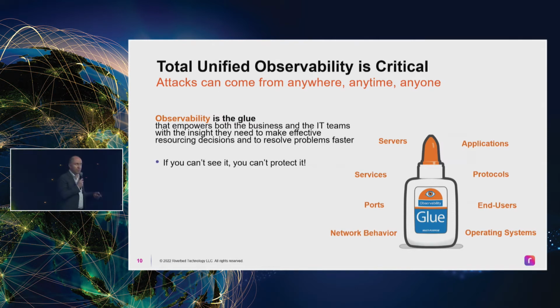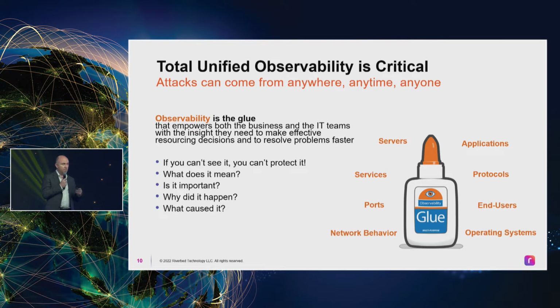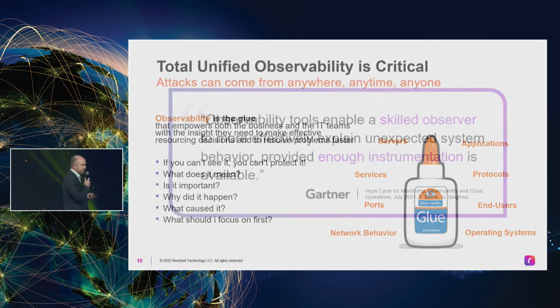We need to see everything. If you can't see it, you can't protect it. And observability helps us figure out, through things like artificial intelligence and machine learning, what's important and what isn't. What does it mean? Is it important? Why did it happen? What caused it? And what should I focus on first? Should I focus on this or something that's more important? Sometimes it's hard to figure that out, so observability helps us to do that.